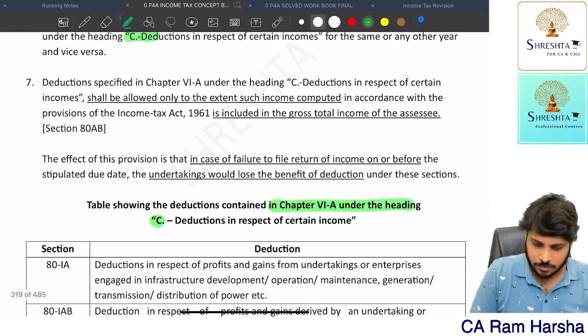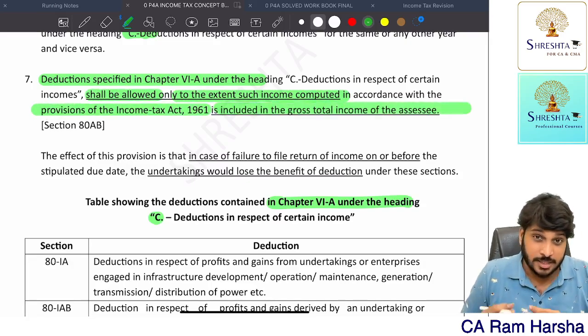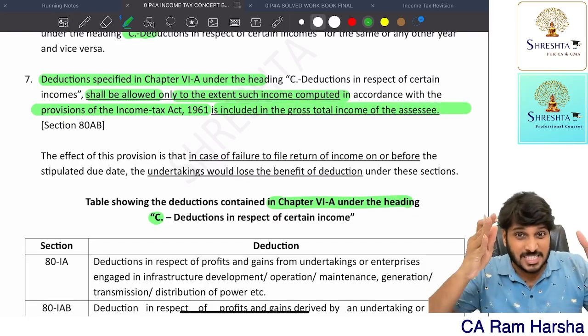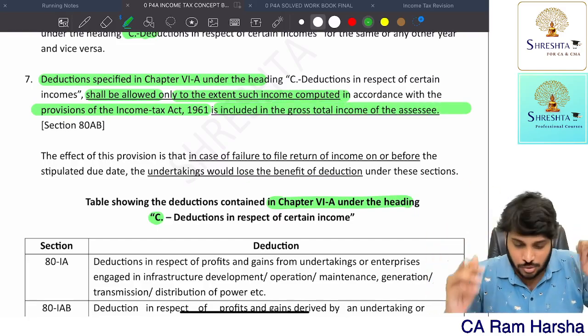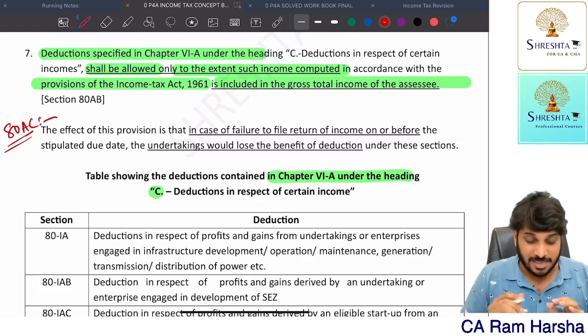Further, deductions under Chapter 6A shall be allowed only to the extent of income computed as per the provisions of the Act, that is included in the gross total income. That's what it means: the Chapter 6A deductions can be claimed only to the extent of gross total income. It cannot exceed gross total income. And further, this is another section actually, 80AC. Here the print has not come.